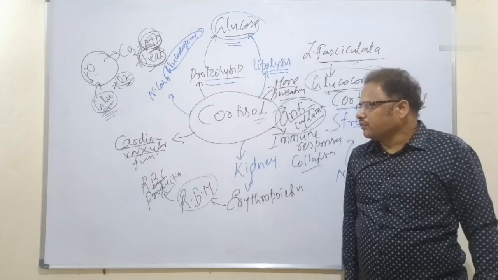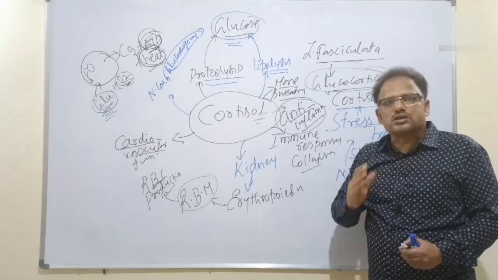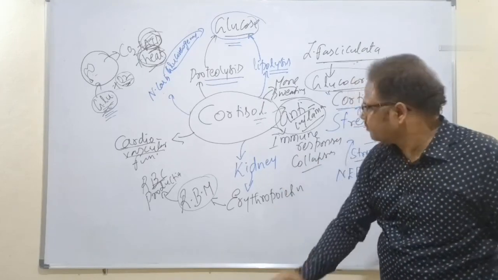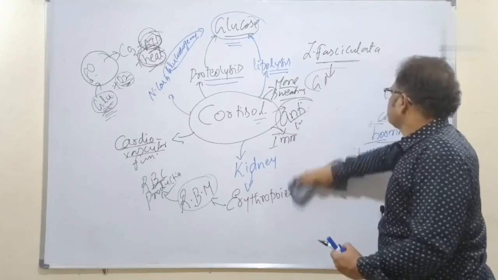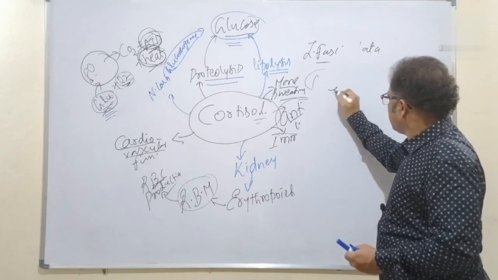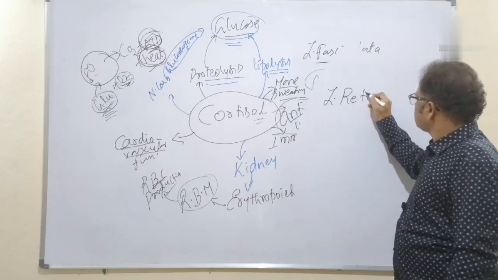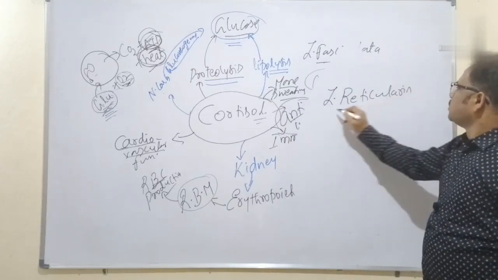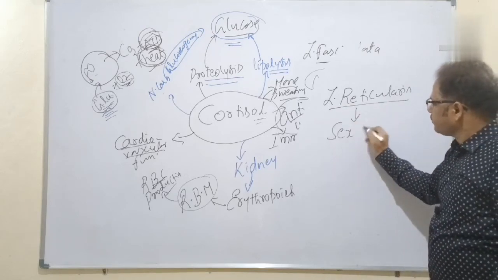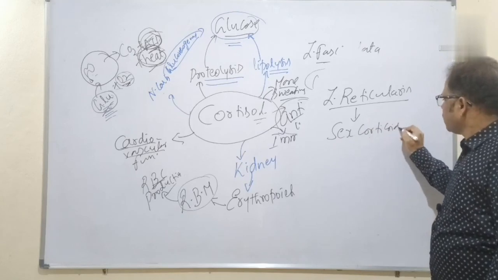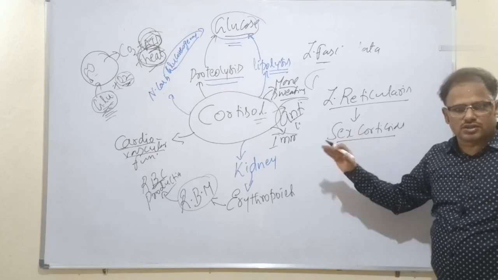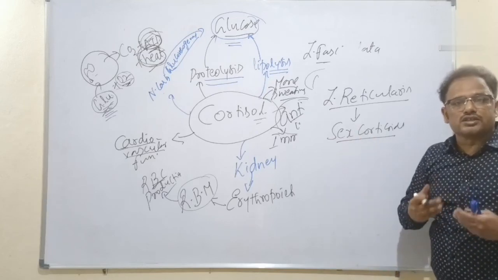Next one, what is remaining? Last one, GFR. R stands for which one? Reticularis, zona reticularis here. Okay, students. The last one is called as zona reticularis. It releases corticoids or steroids called as sex corticoids. Sex corticoids like androgens, the male sex hormones, estrogens, the female sex hormones, which bring the various secondary sexual characters.